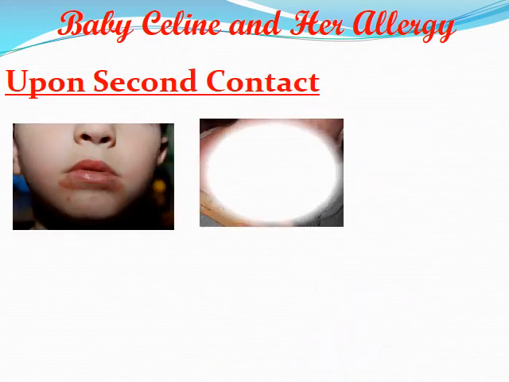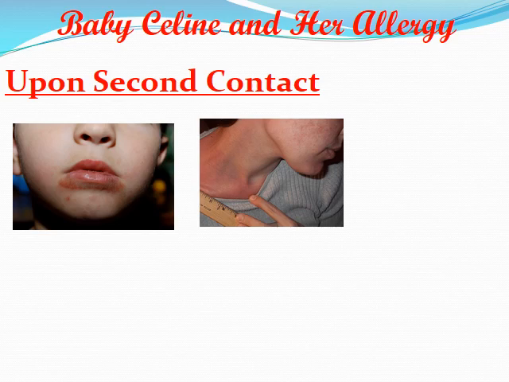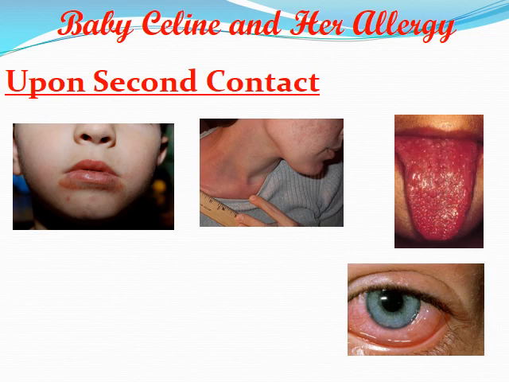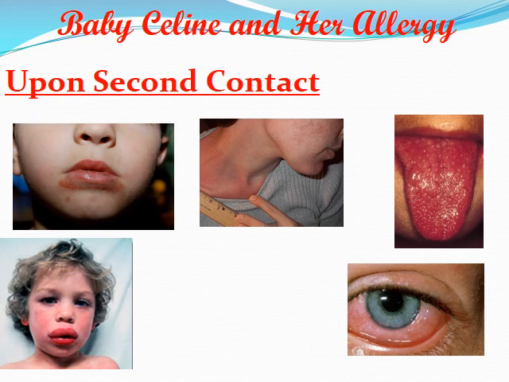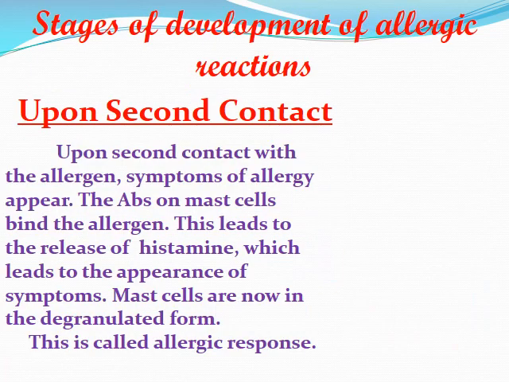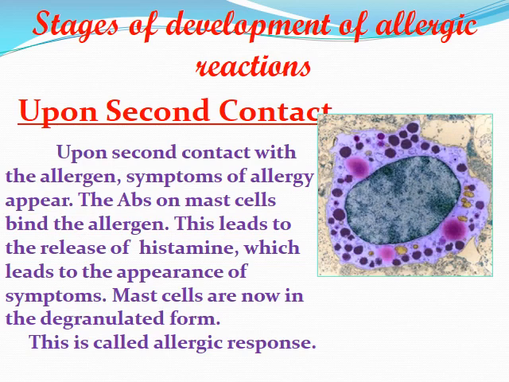Upon the first contact, no symptoms. Upon the second contact, symptoms start to appear: redness, edema, some rash of the skin, and other symptoms. So what happens upon the second contact? Upon the second contact with the same allergen, the symptoms of allergy start to appear. The antibodies on the mast cells bind the allergen.